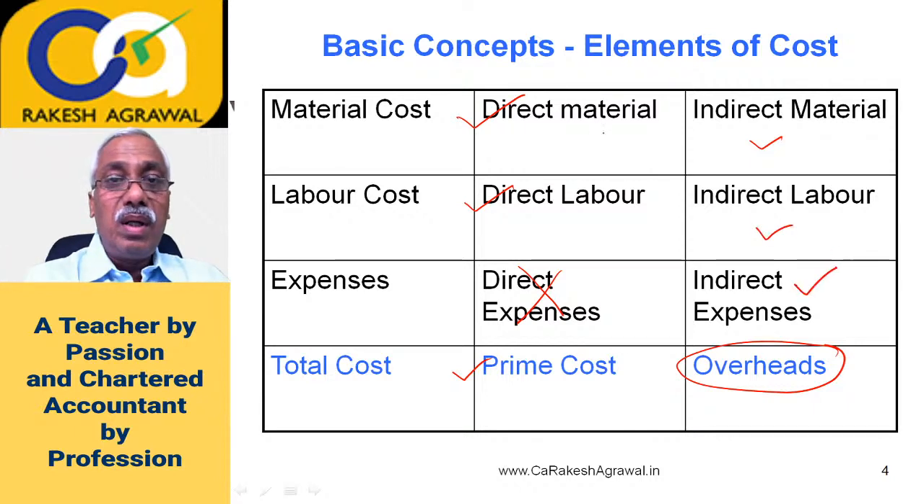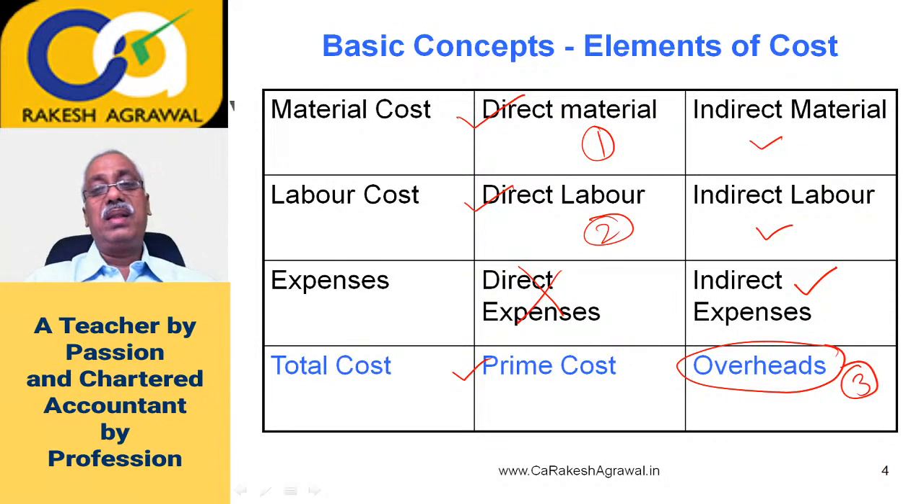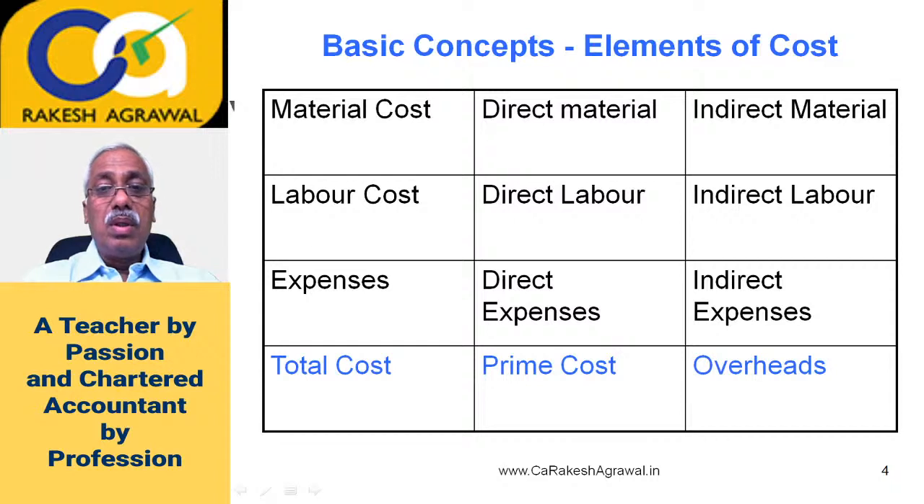So in real world, the three elements of cost are called as material, that is direct material, labor, that is direct labor, and overheads, that is all indirect cost together. This is how people call practical three elements of cost. But technically, the three elements of cost are material, labor, and expenses, and this is the classification. Now, we will go to a little classification or expansion of this overheads, that is indirect cost, which we will further classify.